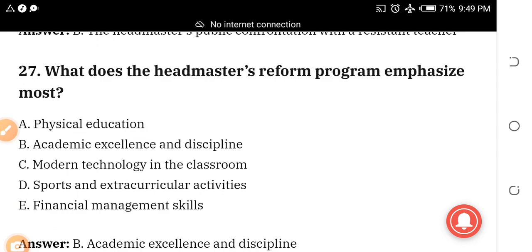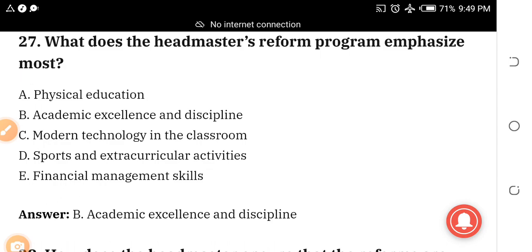Number 27. What does the headmaster's reform program emphasize most? A. Physical education. B. Academic excellence and discipline. C. Modern technology in the classroom. D. Sports and extracurricular activities. E. Financial management skills. The answer is B. Academic excellence and discipline.